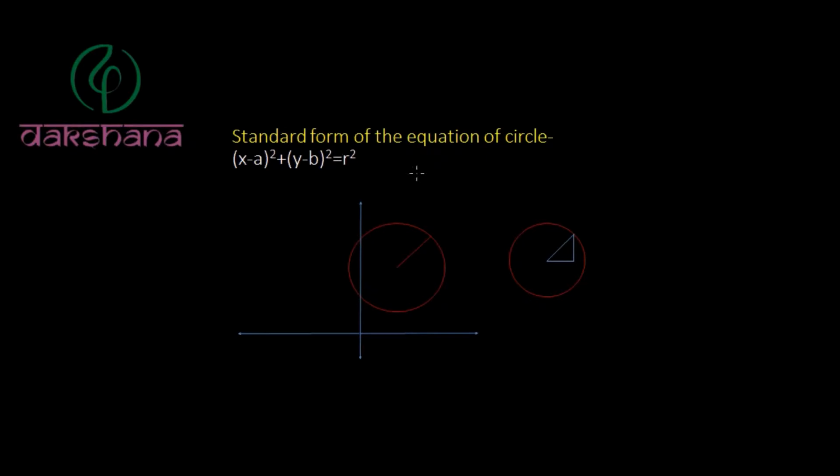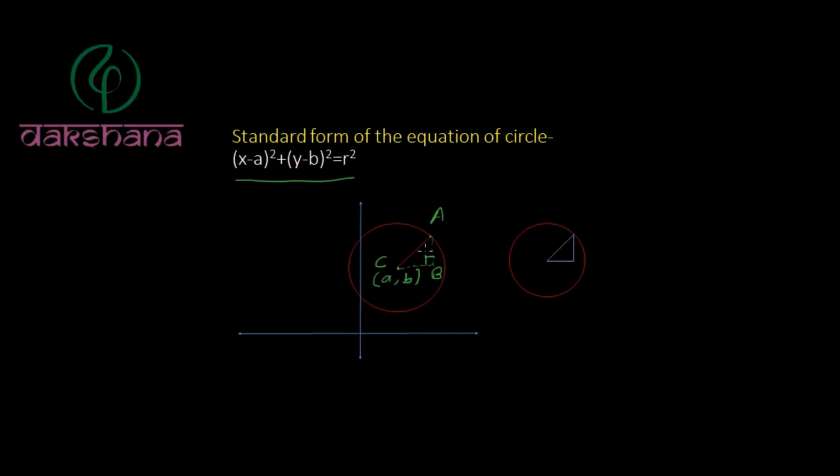Now, after knowing the definition of the circle, we will discuss the standard form of the equation of the circle and how mathematically we can represent a circle. If we take this point C as center and denote this point by coordinates a comma b, and take this point as A, and if we draw a line parallel to the x-axis and a line from A parallel to the y-axis, and we write this point as B, these are two perpendicular lines.